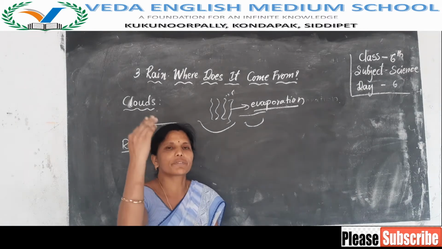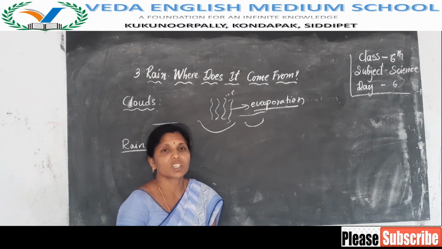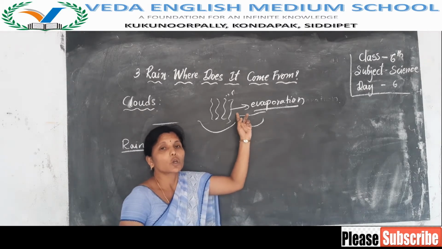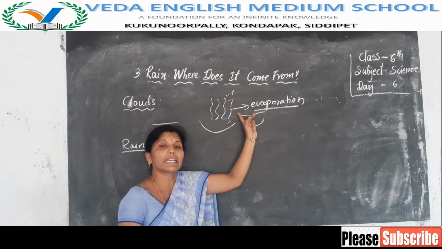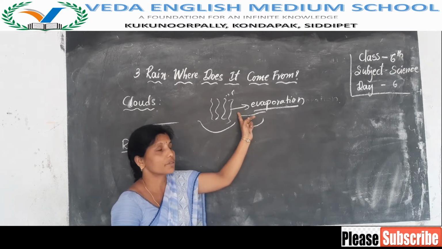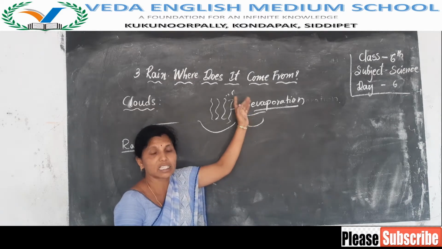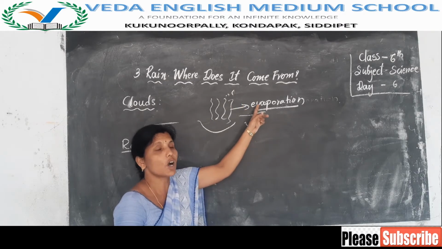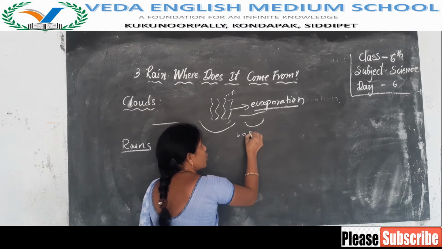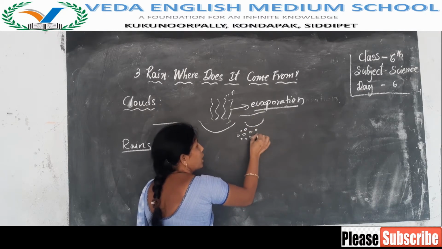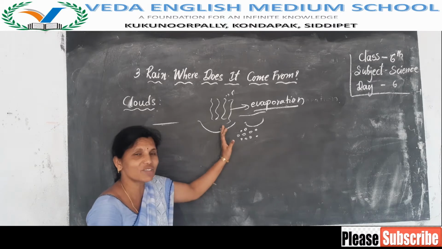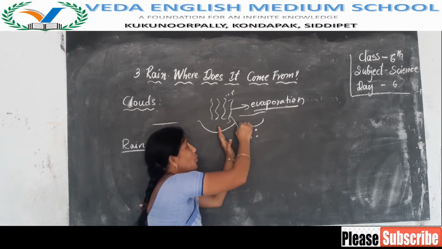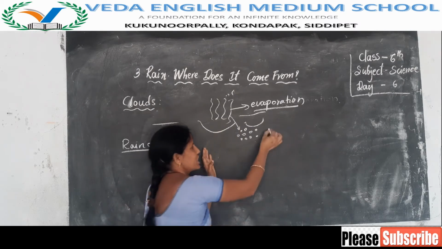And the water vapor rises up into the atmosphere. As we move away from the surface of the earth, the air becomes very cool. So when this water vapor, after reaching higher levels, contacts the cool air, it condenses and forms small water droplets. Condensation means what? The process of changing water vapor into water is called condensation.